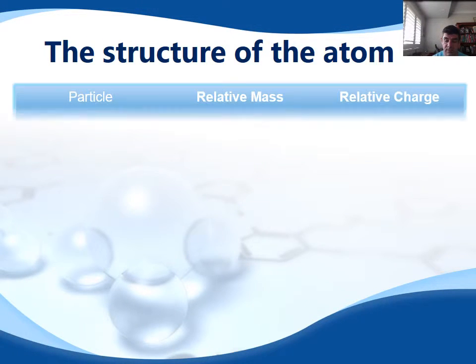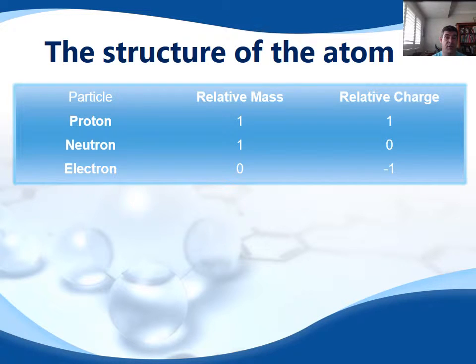So the key points are firstly that as far as mass is concerned, it's the proton and the neutron that are important. And as we might see later on when we start looking at the different types of radiation, the charge is also going to be important. And that's going to affect certain things like the ionizing ability of different types of particles.